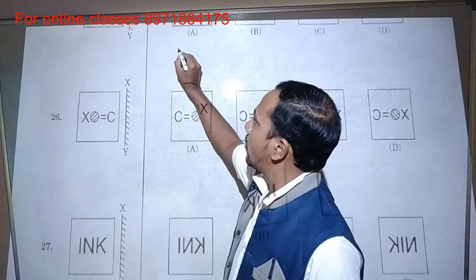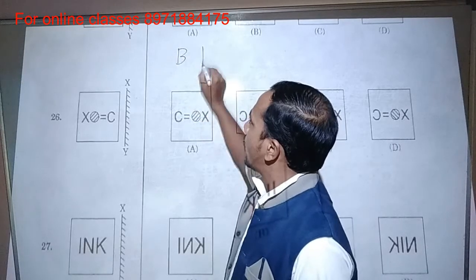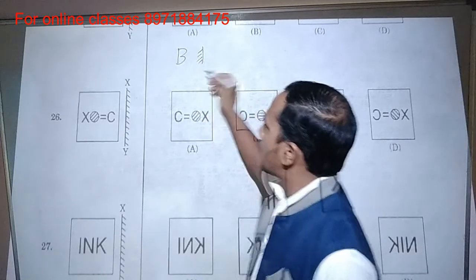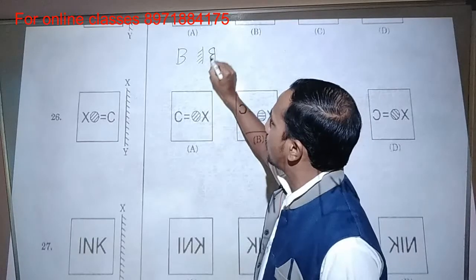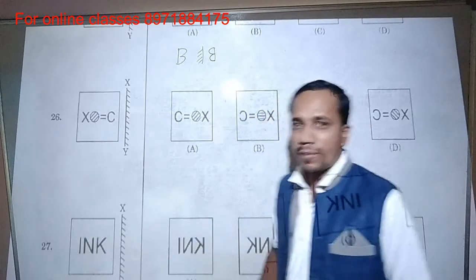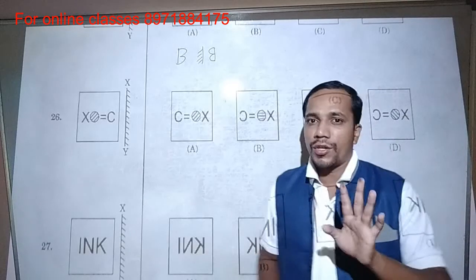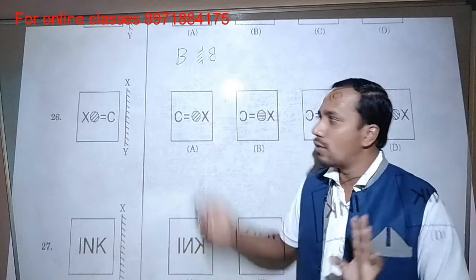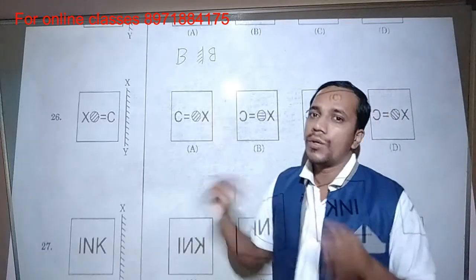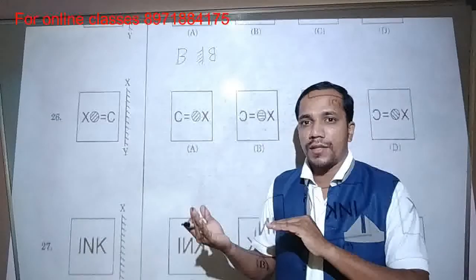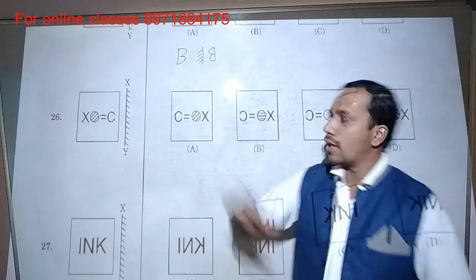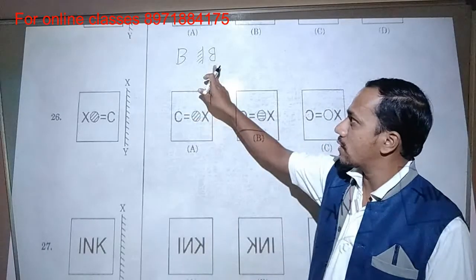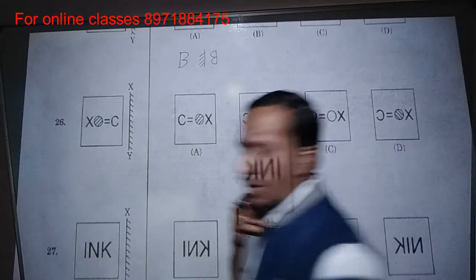For example, B, as we write it now. In the mirror, if you look at this B, suddenly it will become like this B. Like this it will form. That's why for every letter you have to identify how the letter will become ulta. In the mirror, if you see that letter, it will become reverse. So B will look like this.